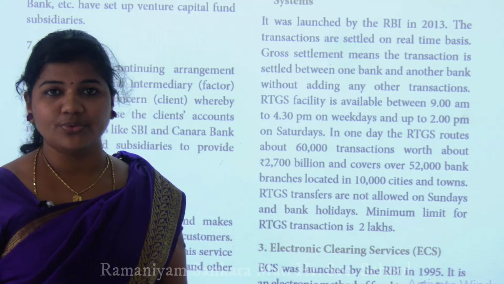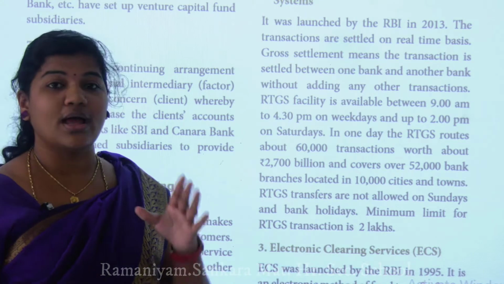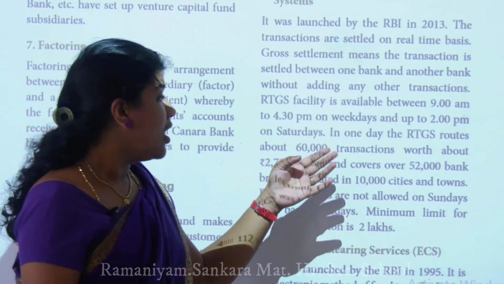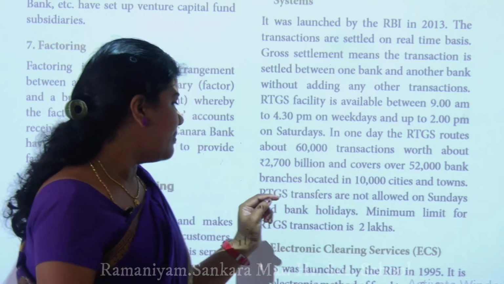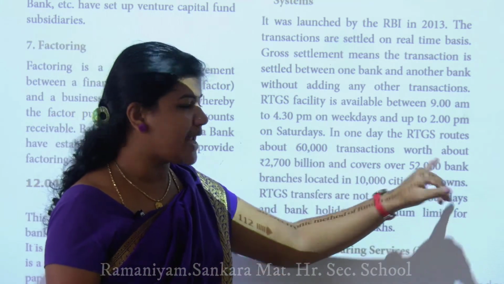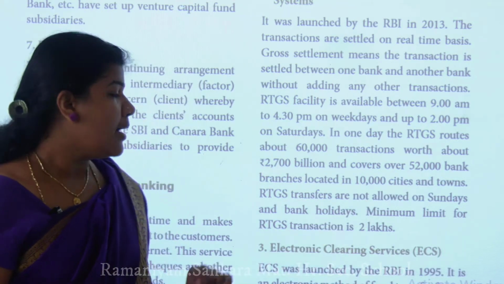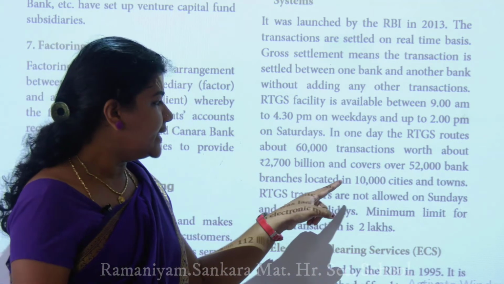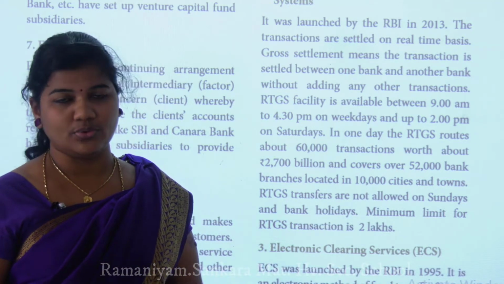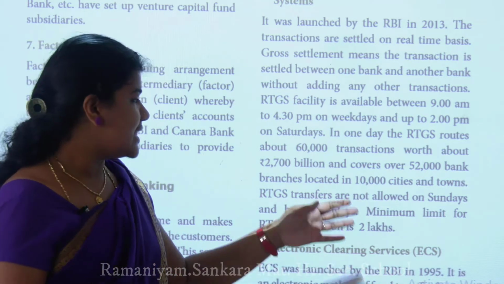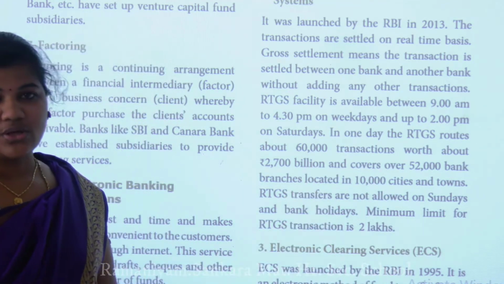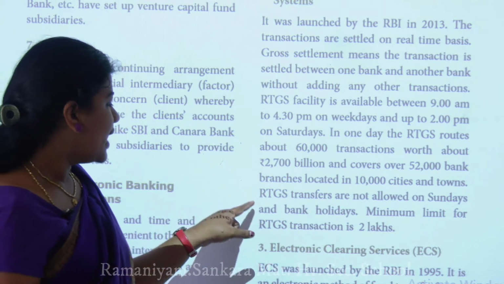The billions, already you know, not in crores. This is the important thing. So how many branches do they have? 52,000 branches, located in 10,000 cities and towns. Cities and towns, the main places, already you know that. So in those main places they have launched it, in the 10,000 cities and also in towns.